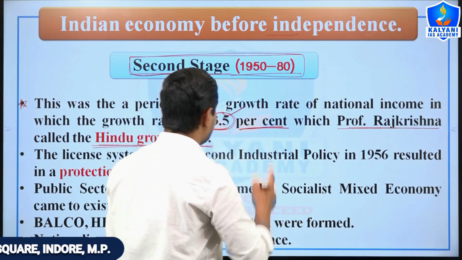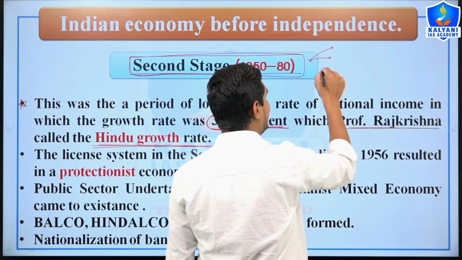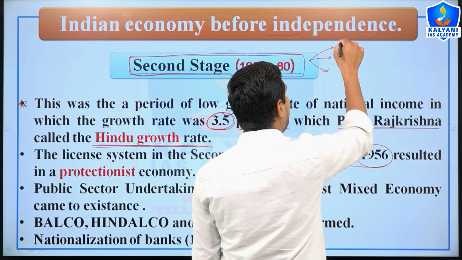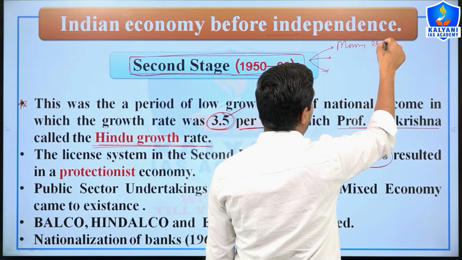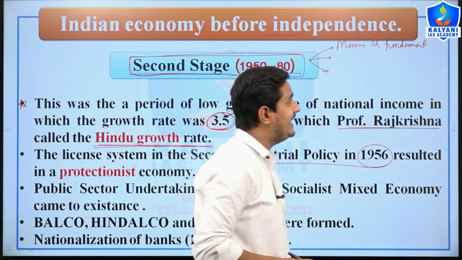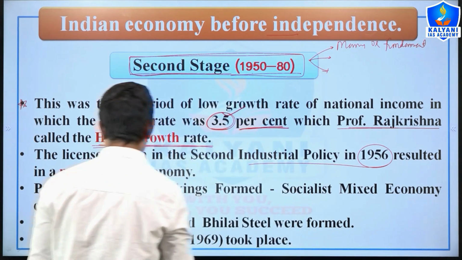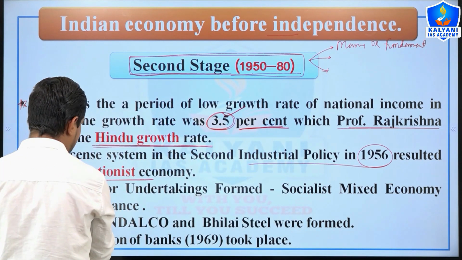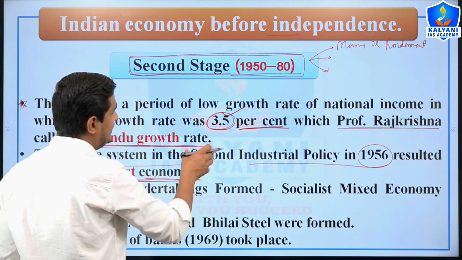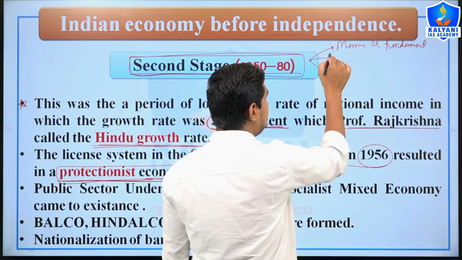And second thing is that in 1950 to 80, I would like to tell you the three things here, right? After the industrial policy of 1956, many, or we can say that many and fundamental industries were direct under the control of government. Therefore, the economic model came to existence as a protectionist economy. So the protectionist economy form was between 1950 to 1980. First thing. Second thing is that